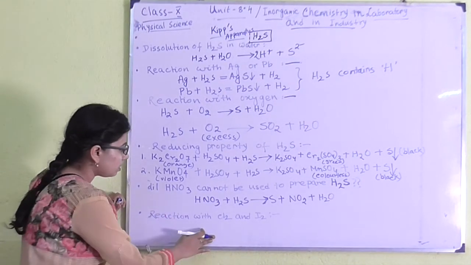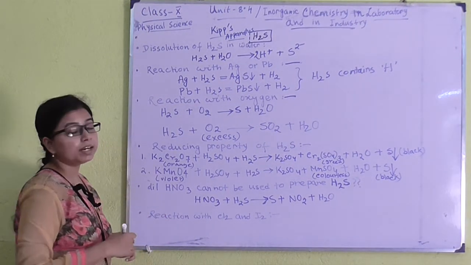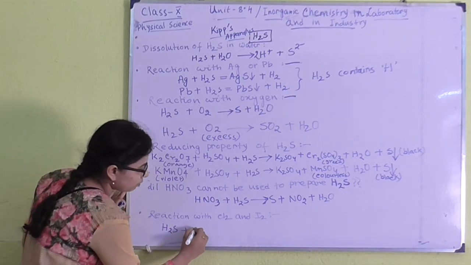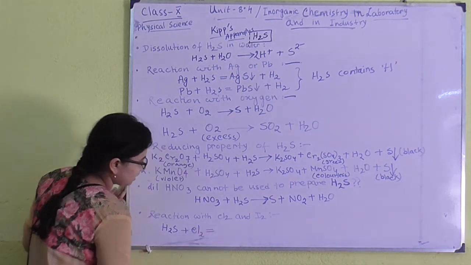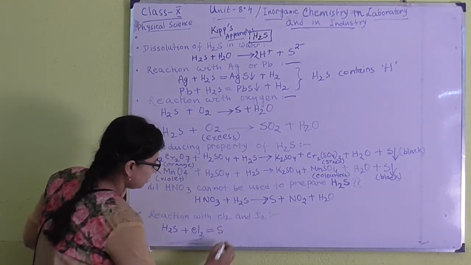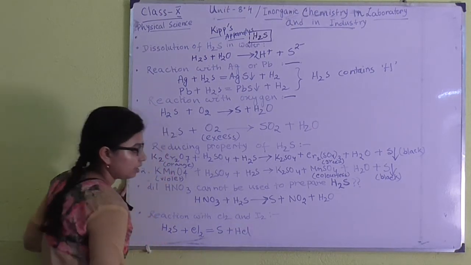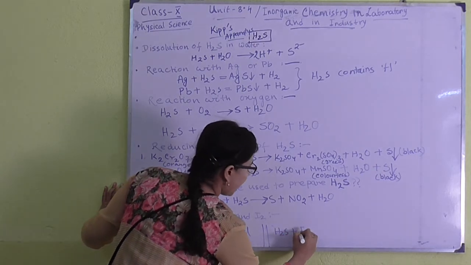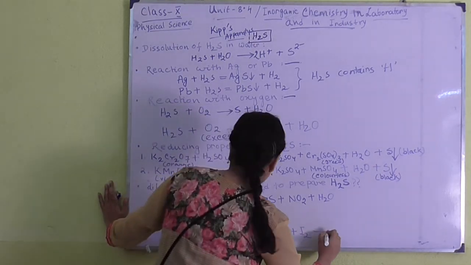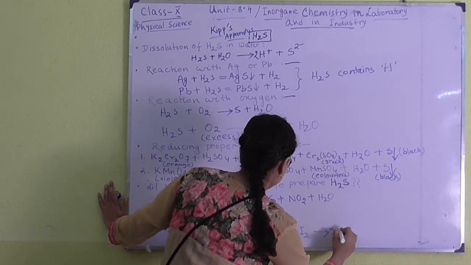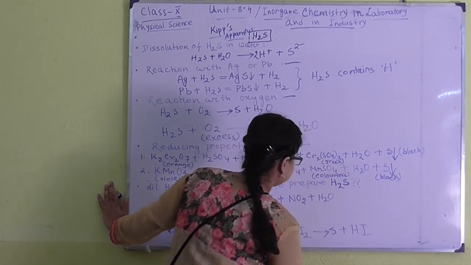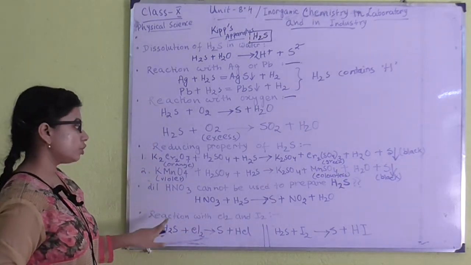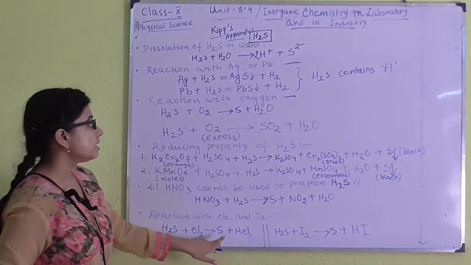And the next thing is reaction with chlorine and iodine. If you pass hydrogen sulfide gas over chlorine, you will get sulfur and HCl, and if you pass H2S gas over iodine, then you will get sulfur and HI. These two reactions show that H2S contains sulfur.